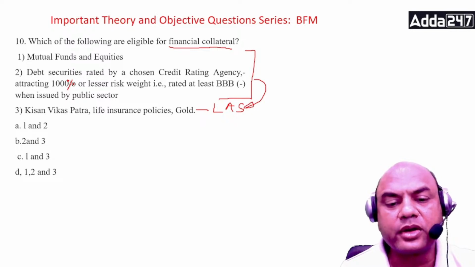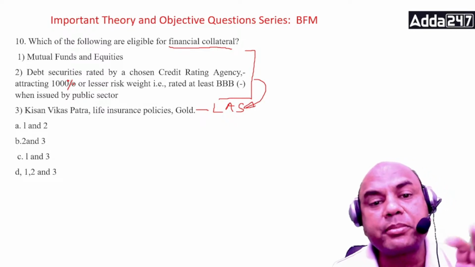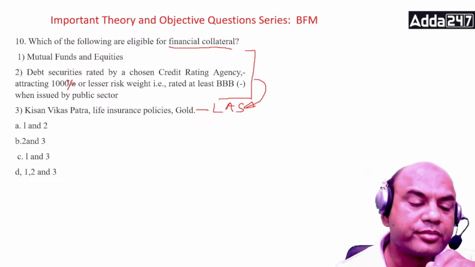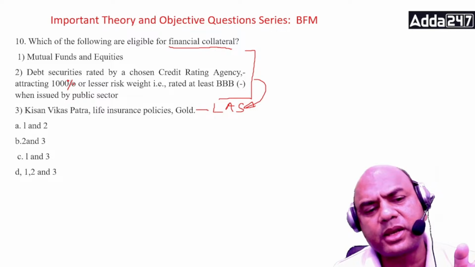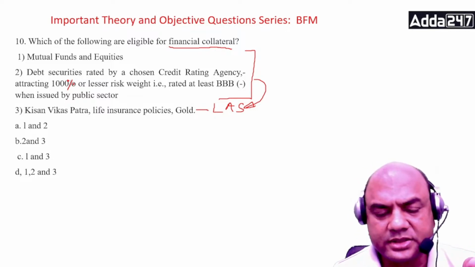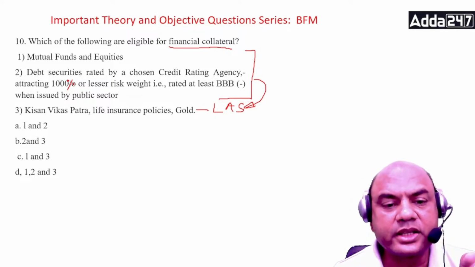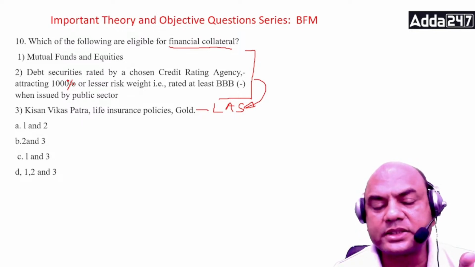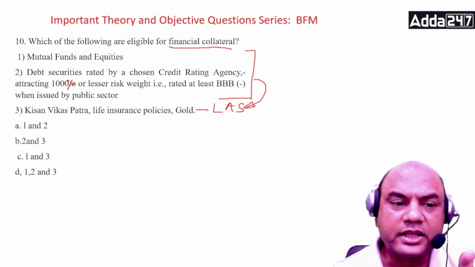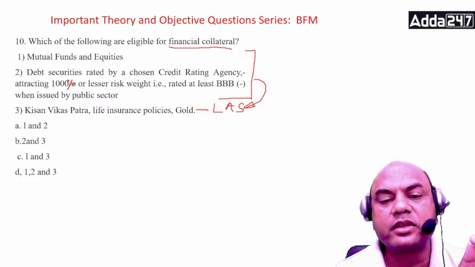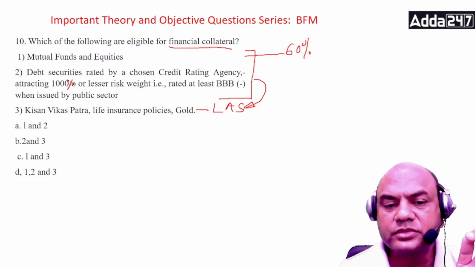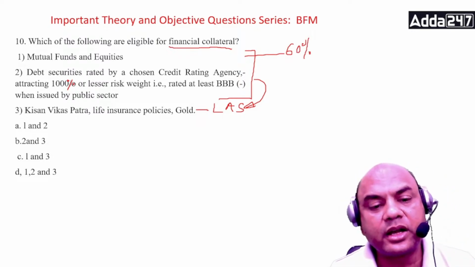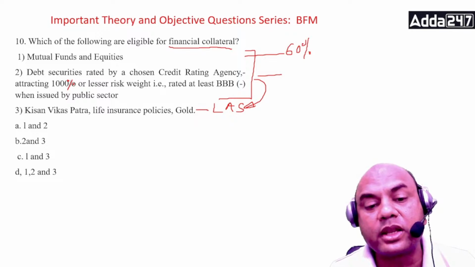Because securities means what? These are all paper securities. Okay, so which of them are eligible? All of them are eligible. Mutual fund equities, yes. Debt securities, yes. Kisan Vikas Patra, LIC, yes. Generally for mutual funds and equities, we give a loan up to 60%. For debt bonds, again depending on the rating, we give up to around 60 to 70%.